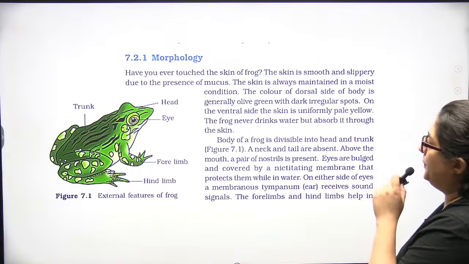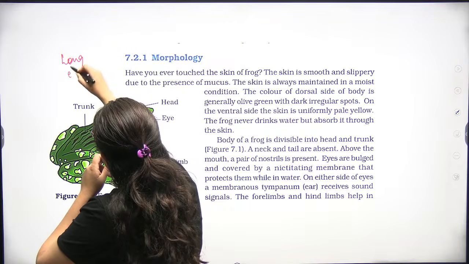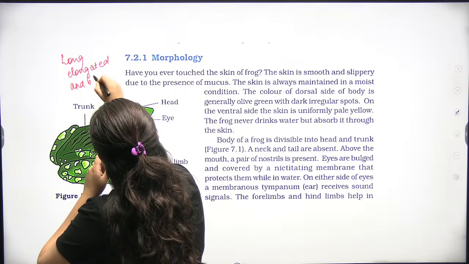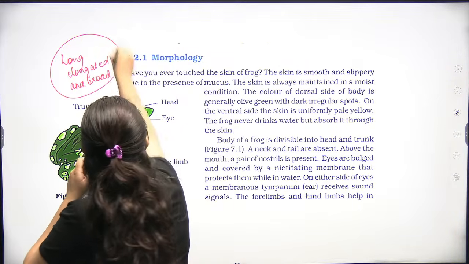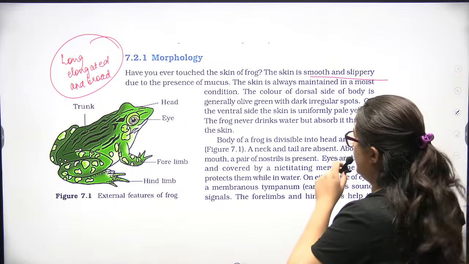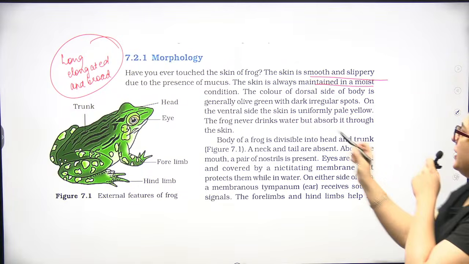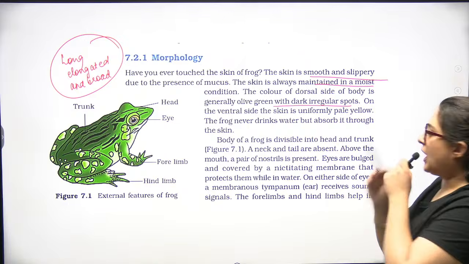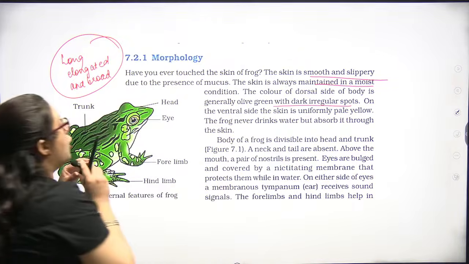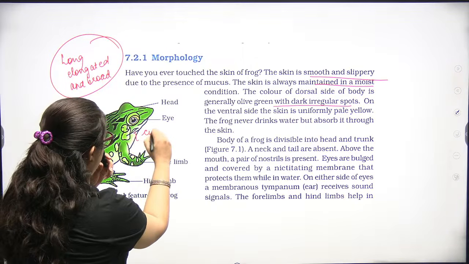Now, morphology. See, this body is actually long, elongated and broad. Done? Skin is smooth and slippery due to the presence of mucus. Skin is always maintained in moist condition. Generally, they are olive green with dark irregular spots on the dorsal side, the back side. Frog never drinks water but absorbs it through the skin. So we can say cutaneous.